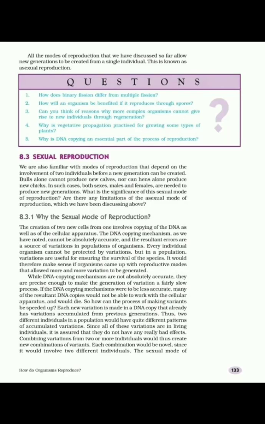Hello students. In the previous video, we learned about reproduction, types of reproduction and also different modes of asexual reproduction. Now we know that asexual reproduction takes place in lower or simple body design organisms and it involves one parent, while sexual reproduction involves two parents, both the sexes, male and female. In this video, we will discuss the sexual mode of reproduction.